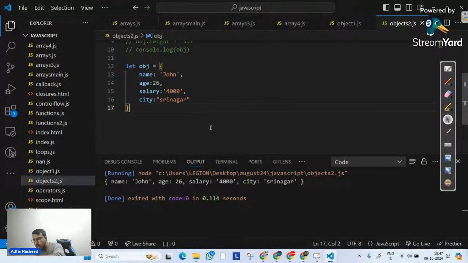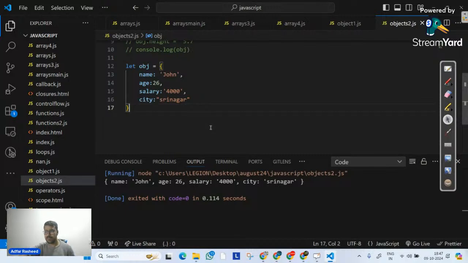Sealing an object means my intention is to simply prevent new properties from being added. I don't want new properties to be added inside this particular object. But yes, if there are any existing properties, I am going to allow them to be modified. Do you understand the difference between freeze and seal? Give me a quick confirmation in the chat.